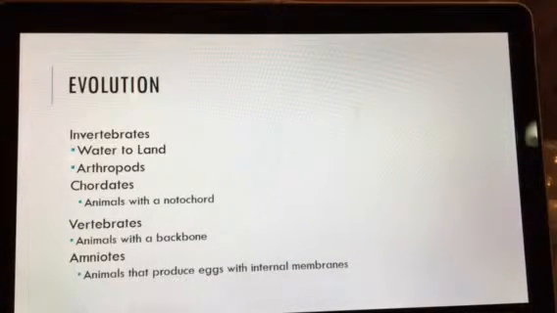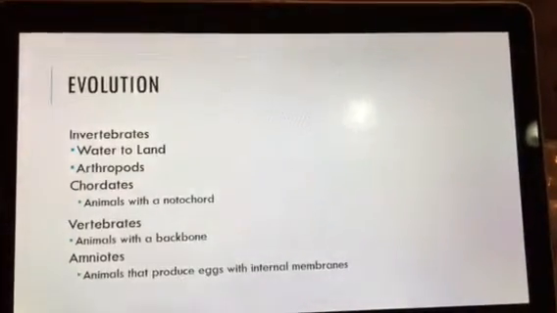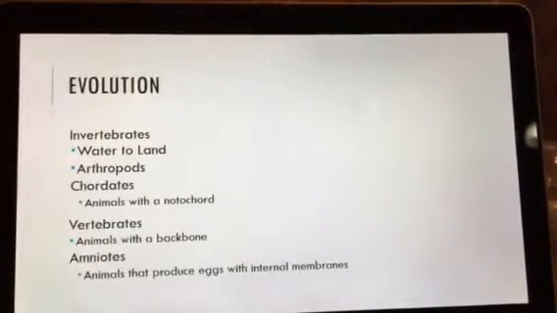Now, we also had one other step when we talk about this. The amniotes are really important. The amphibians were the first animals to have true lungs and limbs and live on land. However, they had to return to the water to reproduce, which was kind of a setback because they can't stray too far away. Once we had a reptile evolve, they had to come up with something different so they could stay away from the water if they wanted to.